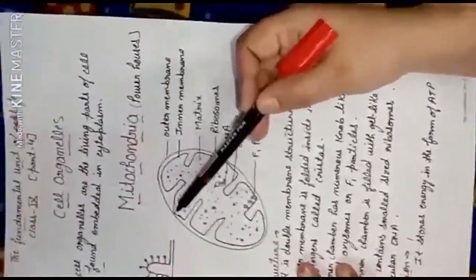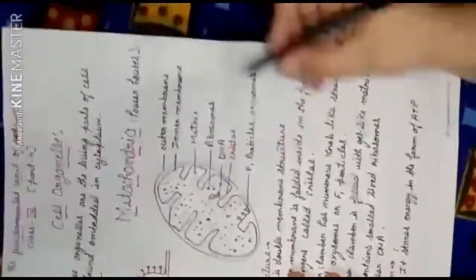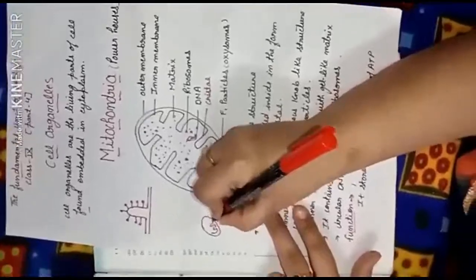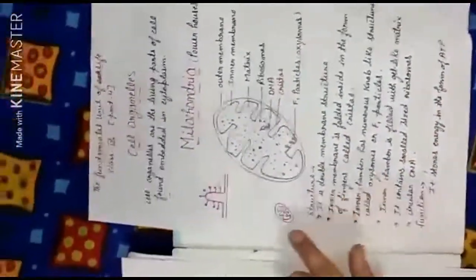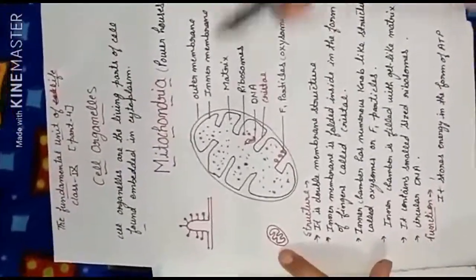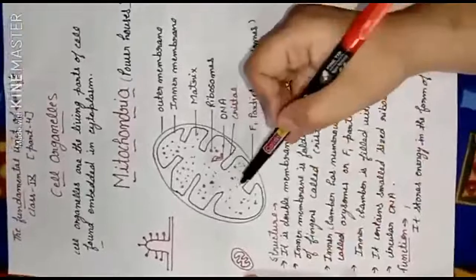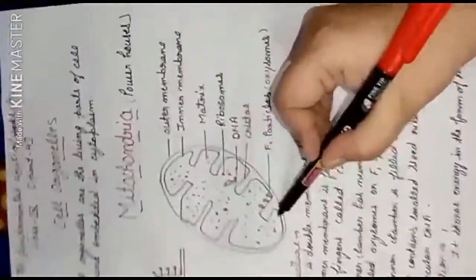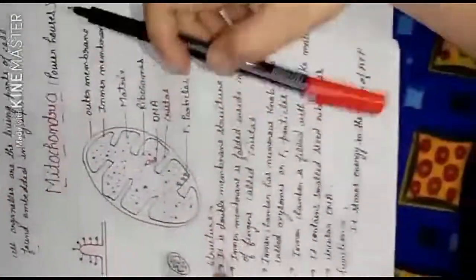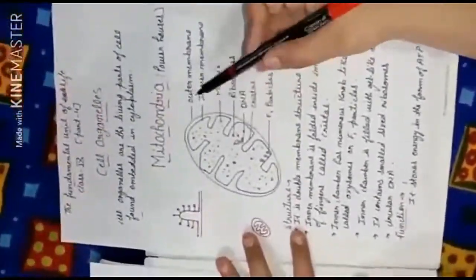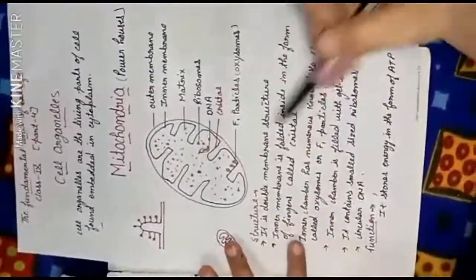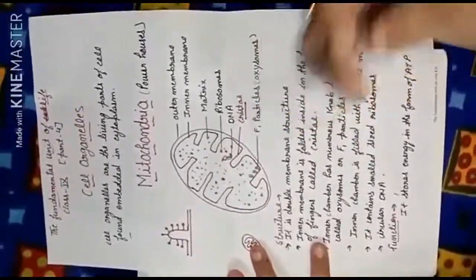The mitochondria is a double membrane structure. You can see here the double membrane: one membrane like this, and here the second membrane. The two membranes are there. The outer membrane is a complete membrane, and the inner membrane is folded inside like finger-like projections, like fingers. So the outer membrane is complete, the inner membrane is folded inside like fingers, and these foldings are called cristae. What do we call it?